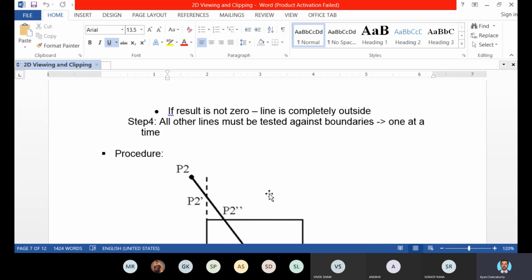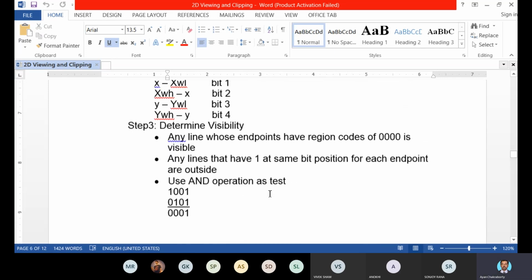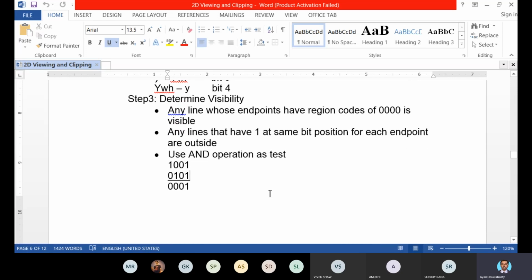Then for partial visibility, if the region codes of both endpoints are non-zero, but their logical AND operation comes up with an all-zero result, then you can easily conclude that the line is partially visible.